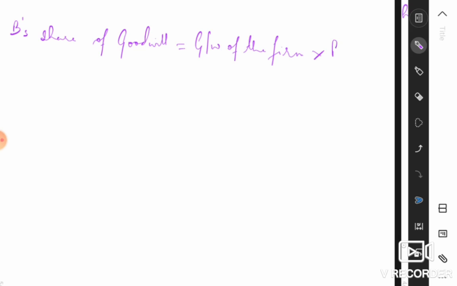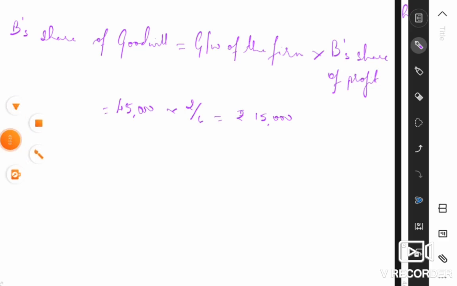Of course, this is very easy, right? B's share of the profit in the firm. So total goodwill is equal to rupees 45,000, and B's share in the firm 3:2:1. So 2/6. This comes to rupees 15,000.